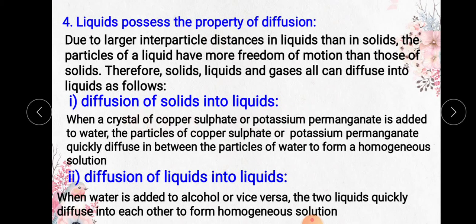Then what is diffusion of liquid into liquid? When water is added to alcohol, or vice versa. Vice versa means when you add water to alcohol or alcohol to water, the two liquids quickly diffuse into each other to form a homogeneous solution. See, if you add water into alcohol, it diffuses very quickly with each other. It means a liquid can diffuse in a liquid itself.